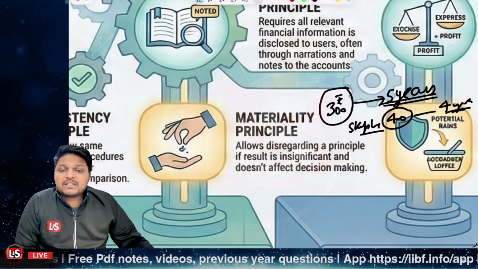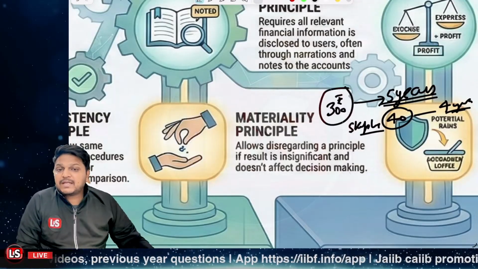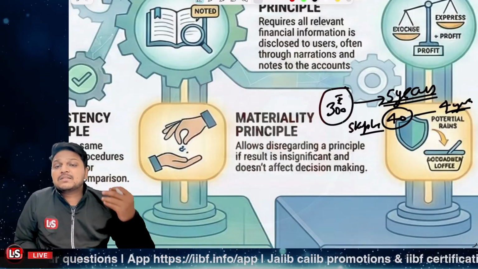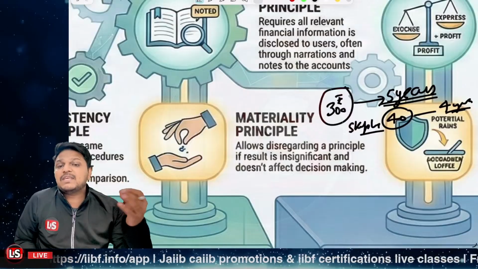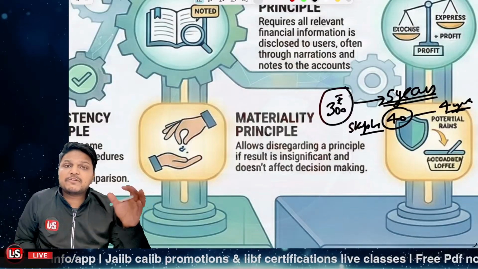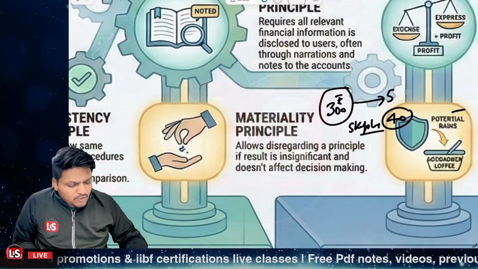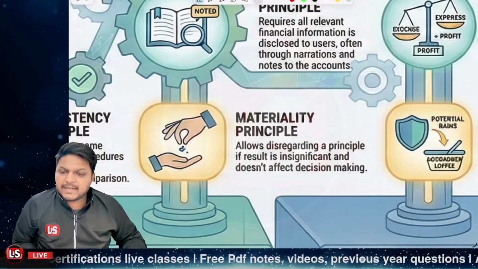Those are not going to impact my financial statements much, right? So the accounting principle allows us to disregard such transactions which are not going to affect the decision making of the users of the financial statements, and so as not to make the financial statements very voluminous, the materiality concept is there, right?